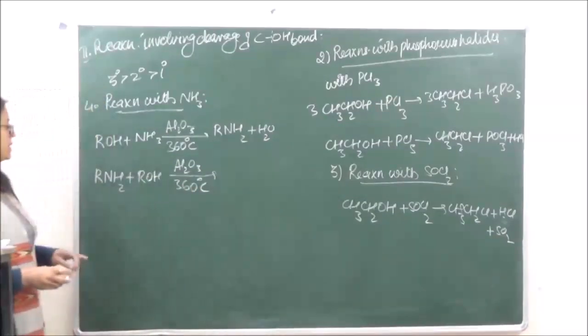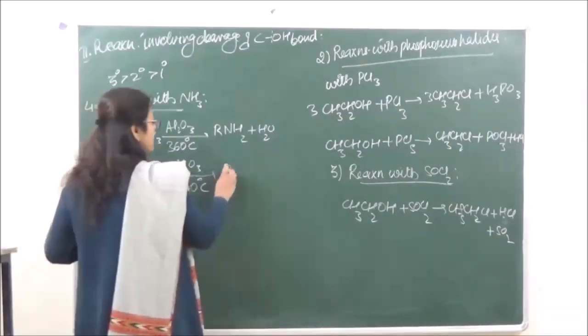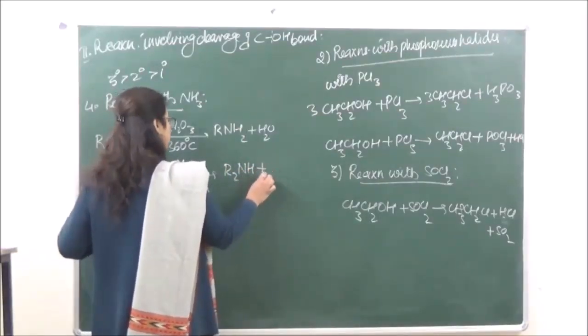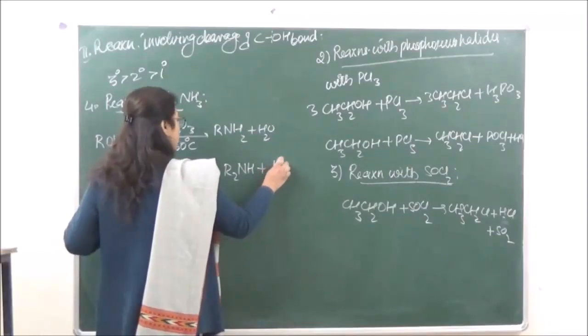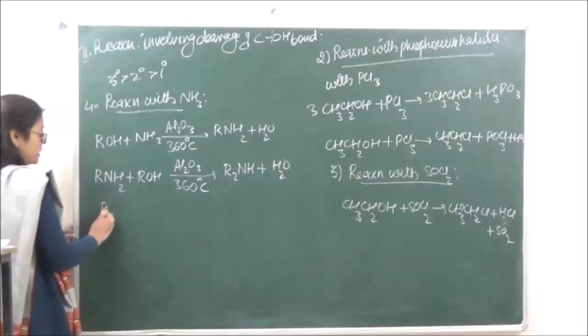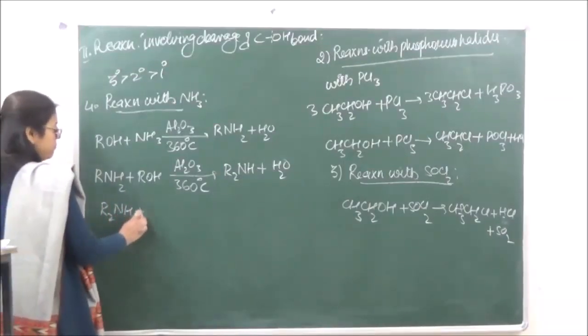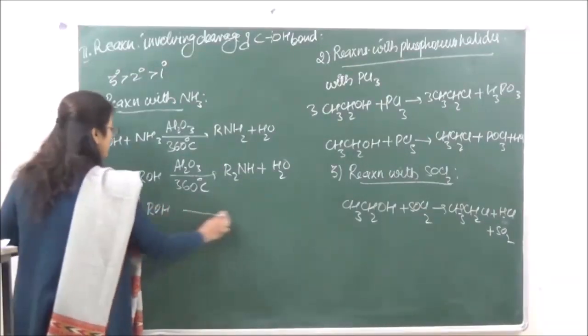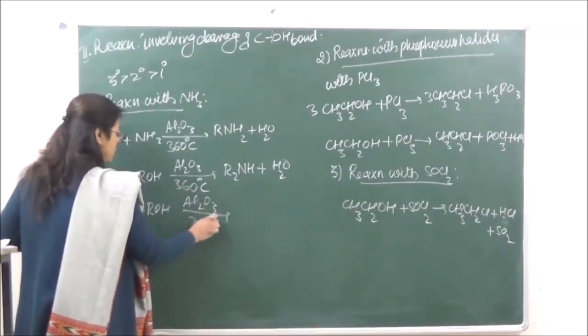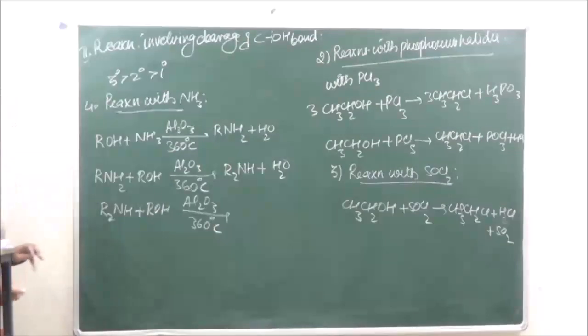This primary amine which is formed over here can react with another molecule of ROH at 360 degrees. So this is going to give us dialkylamine plus H2. So the dialkylamine can further react with ROH at 360 degrees.